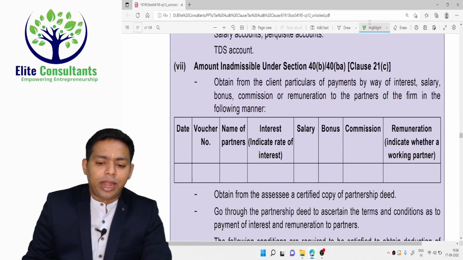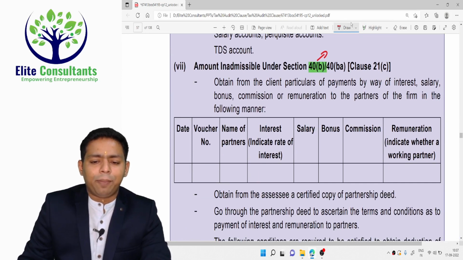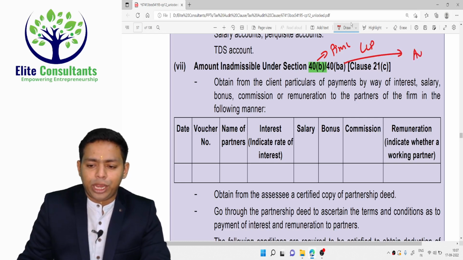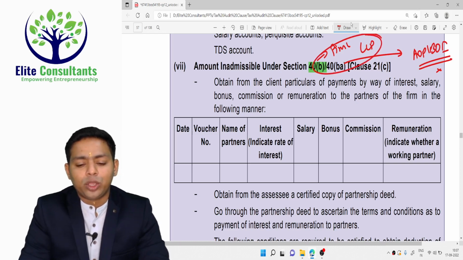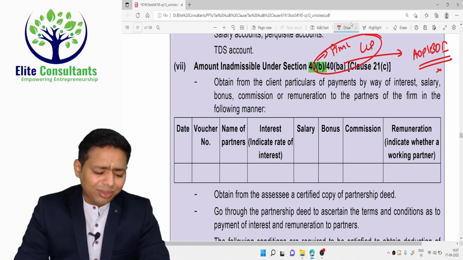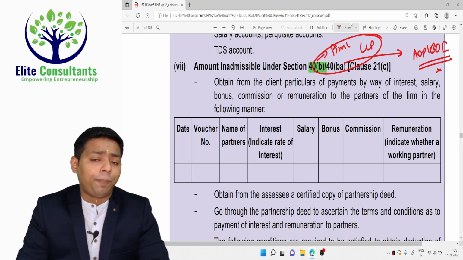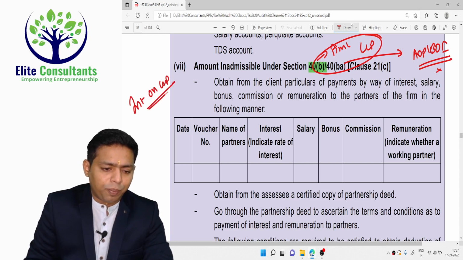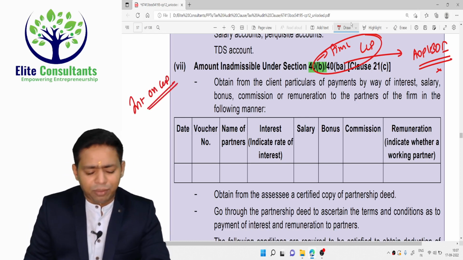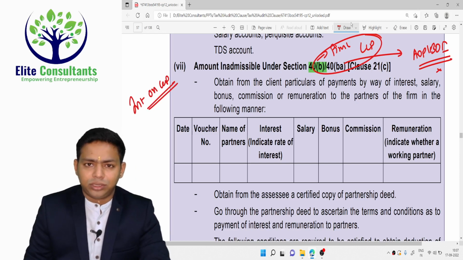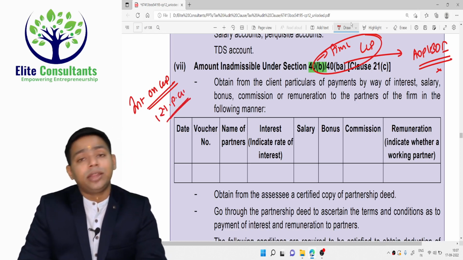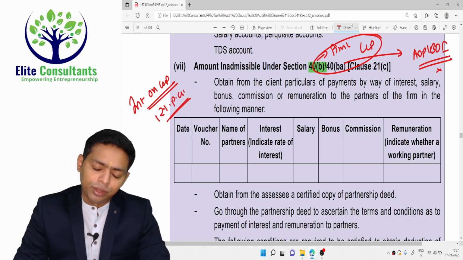Then any amount inadmissible under section 40B. This is only applicable for partnership firms and LLPs. Okay, and this is applicable for AOP and BOI. Let's not talk about AOP and BOI because that is very rare, but you know that you cannot give salary and interest to an unlimited extent to the partners. So there are limits on interest on capital, or interest on partners' funds. It can be capital, or fixed capital, or current capital. The maximum amount of interest that you can give is 12% per annum, and that too it has to be as per the partnership deed that you have created.